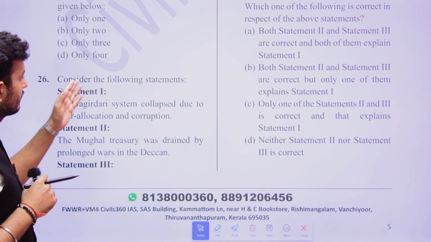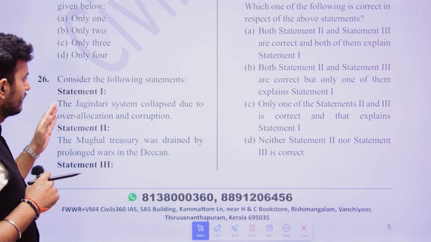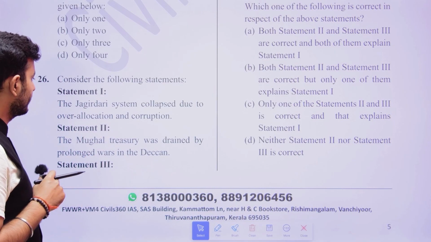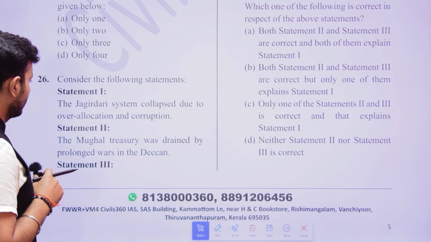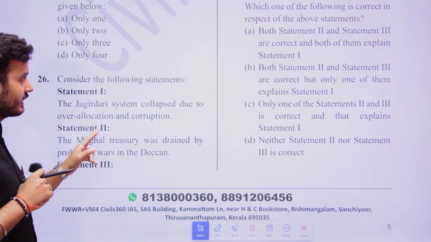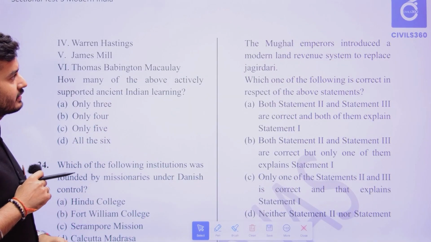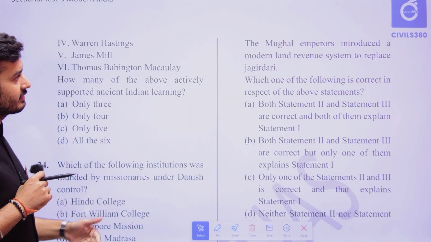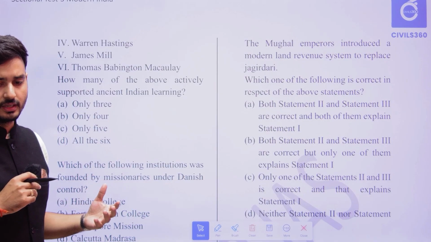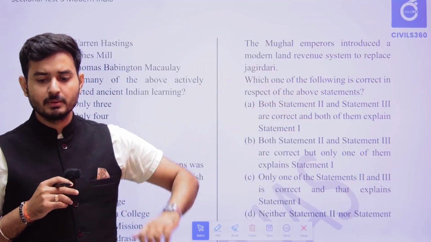The next one is, consider the following statements. Statement 1, the Jagirdari system collapsed due to over allocation and corruption. Statement 2, the Mughal treasury was drained by prolonged wars in the Deccan. Then statement 3, the Mughal emperors introduced a modern land revenue system to replace Jagirdari. Which of the following statements are correct with respect to the above statements?